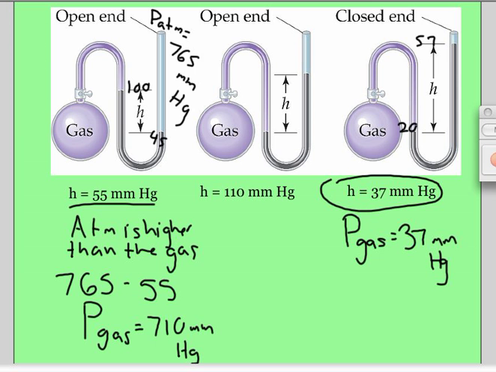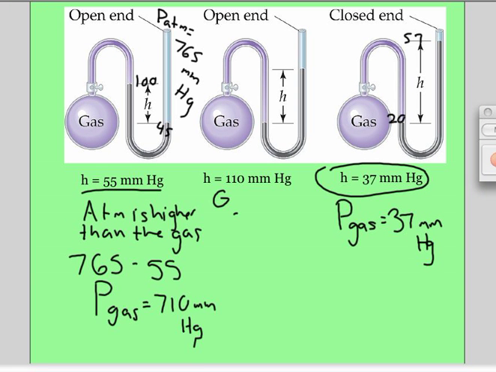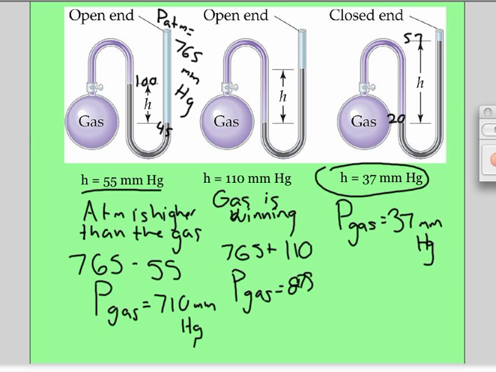If we look at the second one, the open-ended one, same pressure of the atmosphere. We have our height difference, but this time, gas is winning. So that means he's higher than the atmosphere. So if the atmosphere is 765, this time we're going to add 110. So we add the 110, and this guy is 875, oops, that's really bad writing, millimeters mercury.